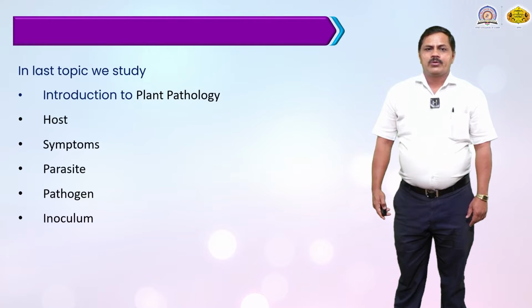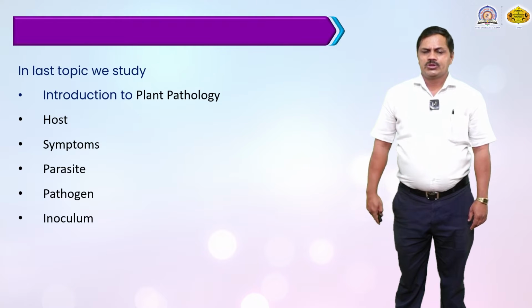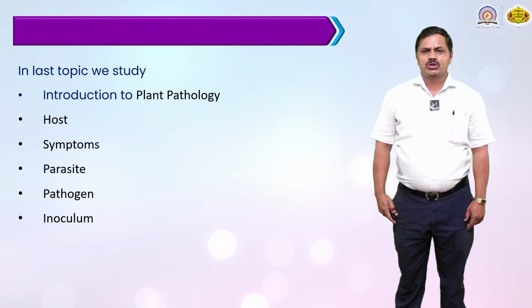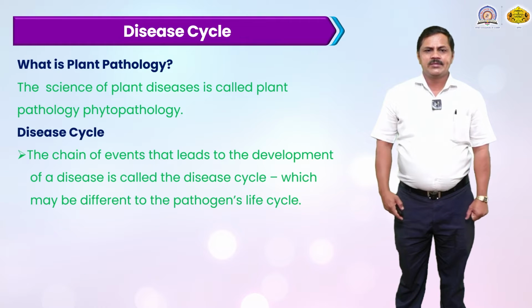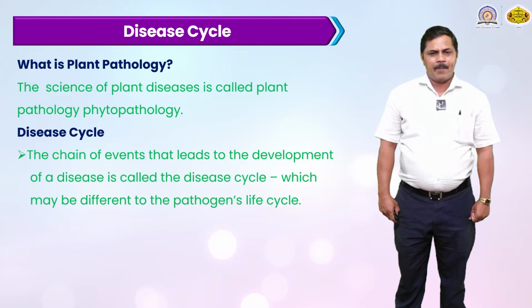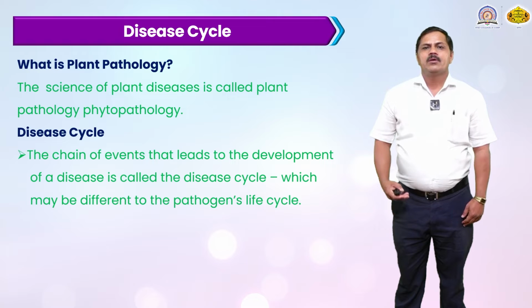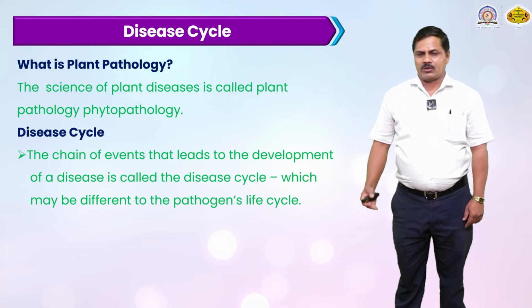In today's lecture we will discuss the introduction to plant pathology, then host, symptoms, parasite, pathogen, inoculum. First we discuss the disease cycle. Disease: the science of plant disease is called plant pathology or phytopathology. Phyto means plant, pathos means suffering from any type of disease, and logos means study. It is called plant pathology.